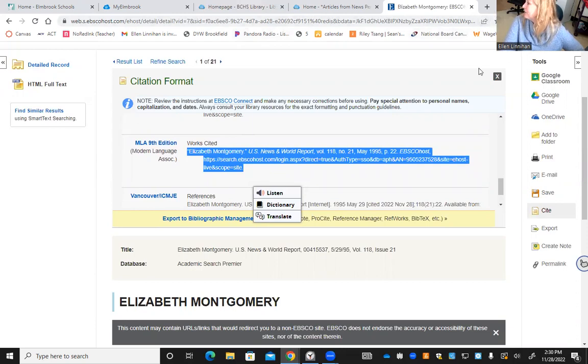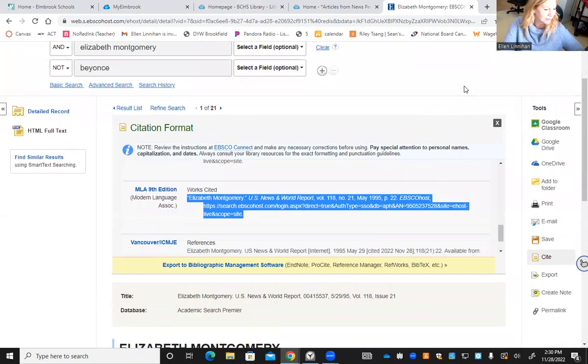Okay, that's saving my works cited, my actual MLA citation for later on when I have to actually cite my source. Google will not do this for you automatically. If I just did a Google search for Bewitched and Elizabeth Montgomery, I'd find lots of articles, but I would have to put all of this information together on my own. Okay, now that I've said that, I'm going to be a little bit disingenuous and show you.